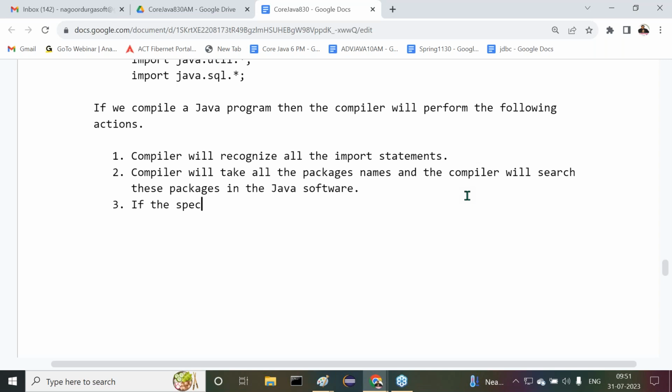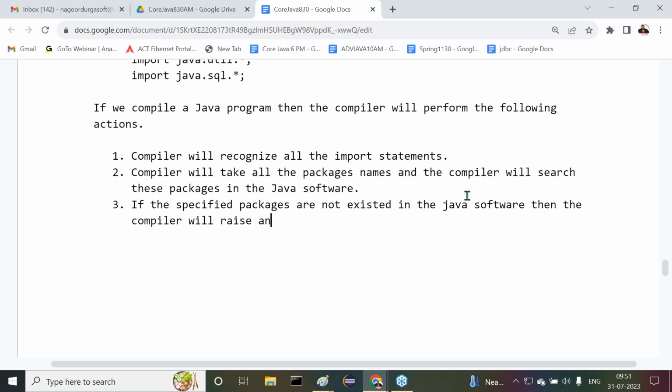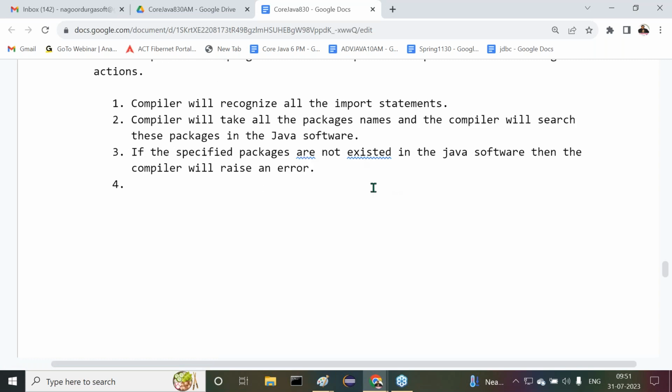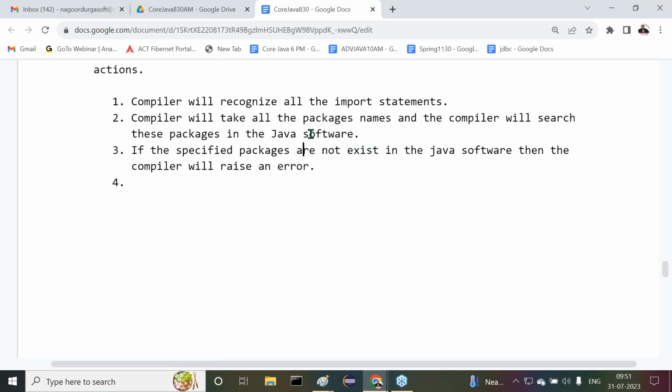If the specified packages do not exist in the Java software, then the compiler will raise an error or errors. Okay, fine, whatever it may be. For example, if the specified packages do not exist in the Java software, the compiler will raise an error.